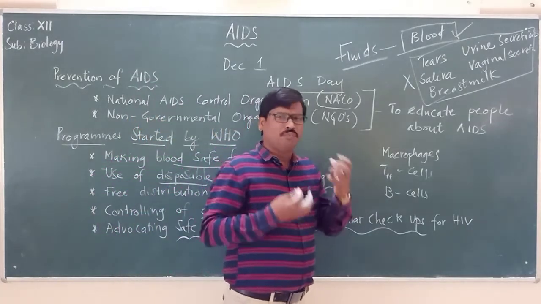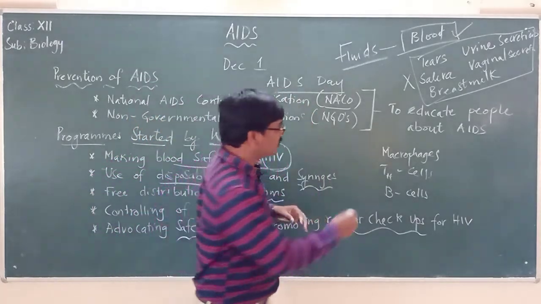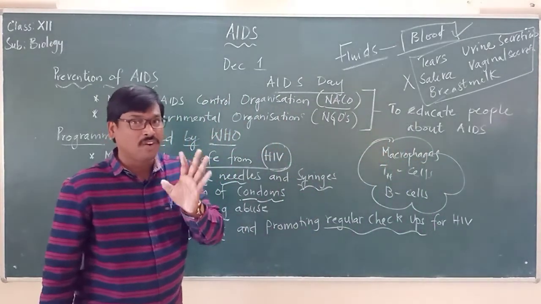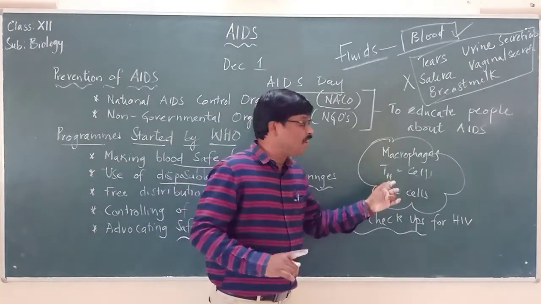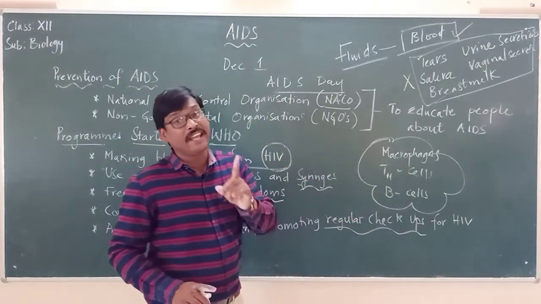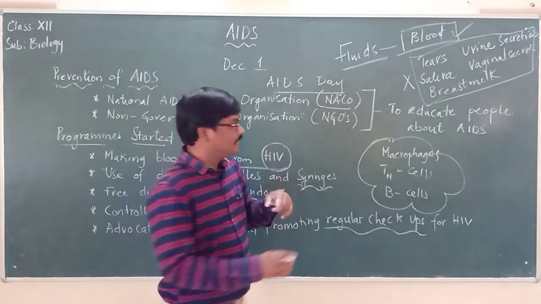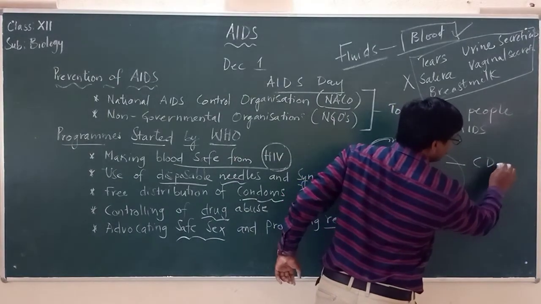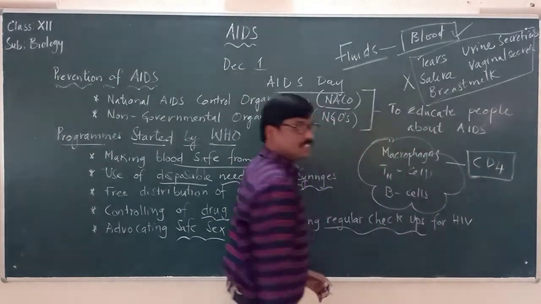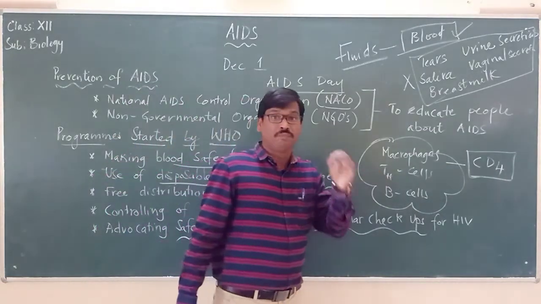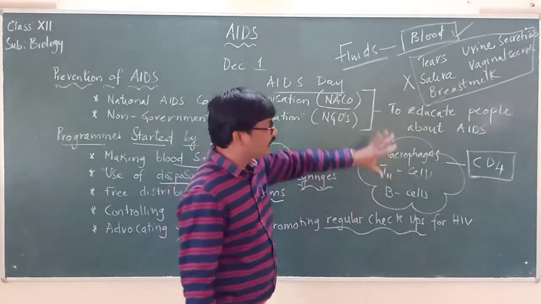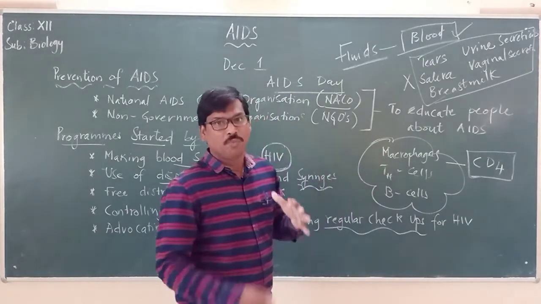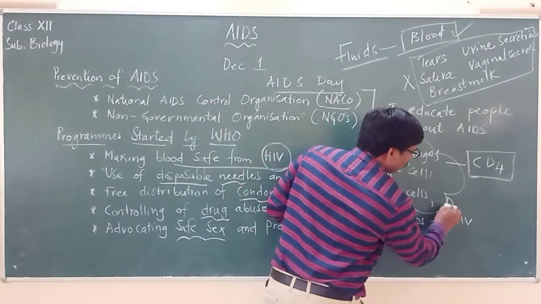You may get a doubt now: why is this HIV virus targeting these cells? It is because these cells have a glycoprotein on the surface, which in short we call CD4. Please remember, this is very important. Why is the HIV virus attacking macrophages, T helper cells, B cells, and also dendritic cells?